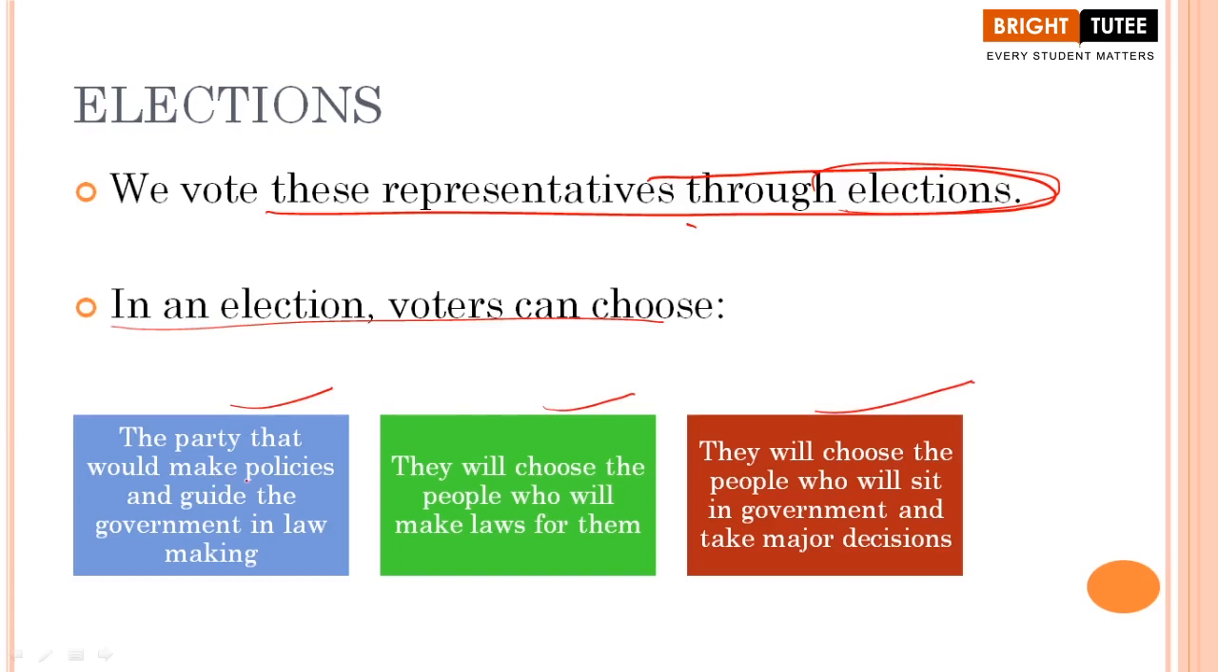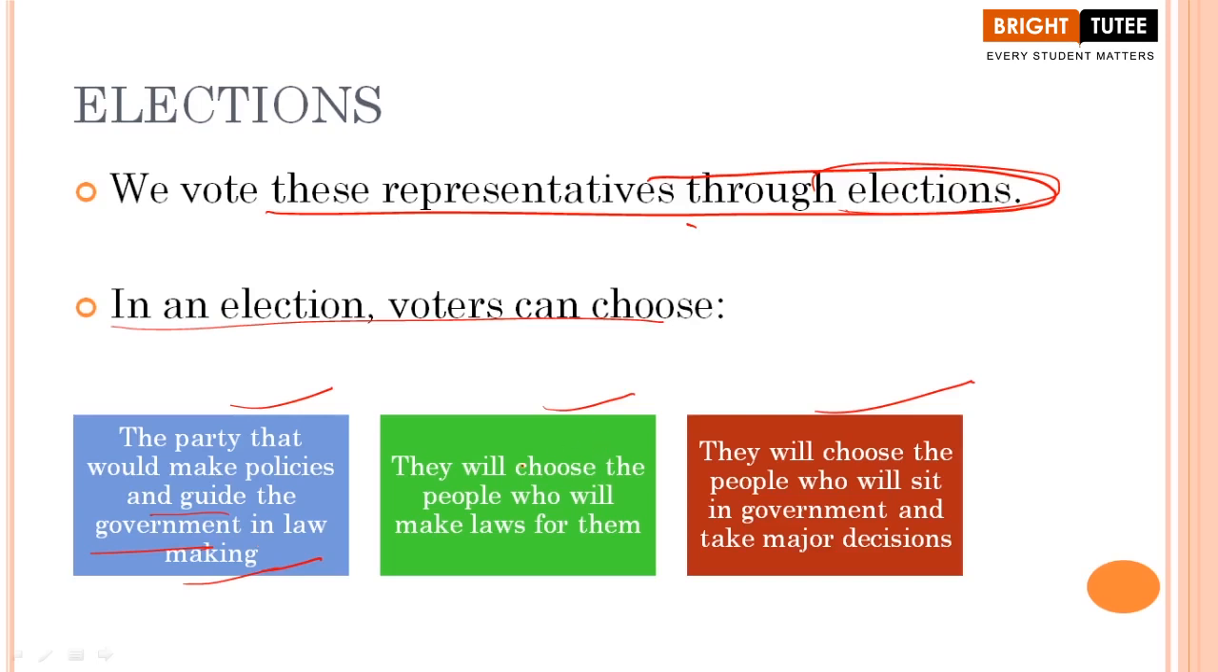The party that would make policies and guide the government in lawmaking. Now, we all know that people have the supreme power to vote for their representatives, correct? These representatives have certain responsibilities for the people who are voting for them. So what are the criteria in the mind of the voters going on election day? They will definitely look for a party that is making the policies and is going to guide the government in lawmaking. As in, it should be positive for the people, right? It should be of benefit to the people who are voting for them.